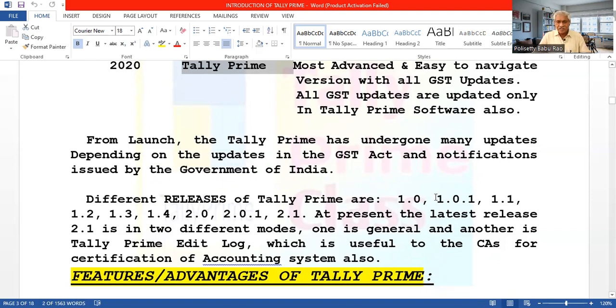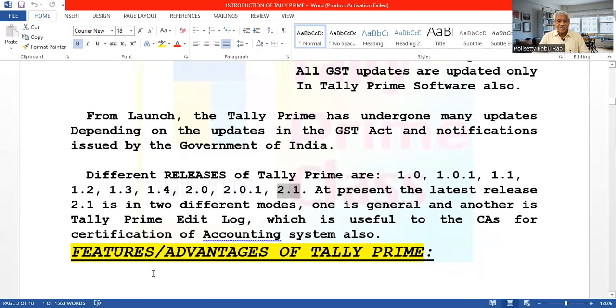Then they released 1.0.1, then 1.1, 1.2, 1.3, 1.4, then released 2, which means 2.0, then 2.0.1, and the latest release is 2.1. So at present, the latest release is 2.1, and it is released in 2 different modes.